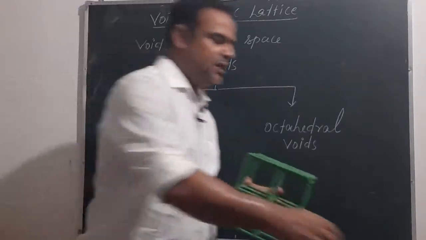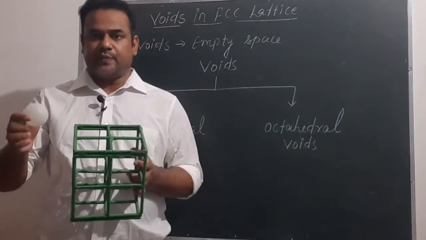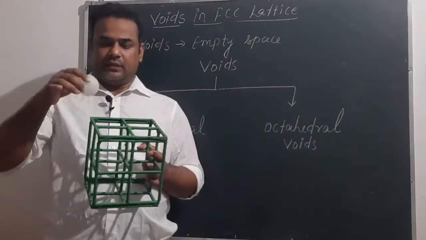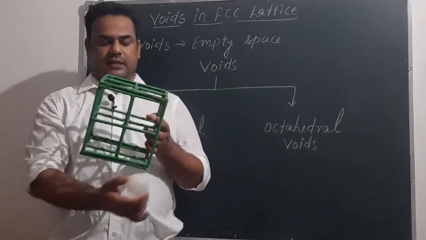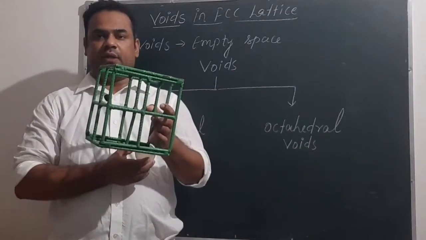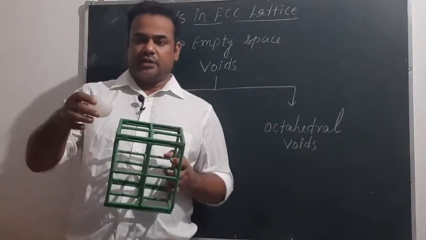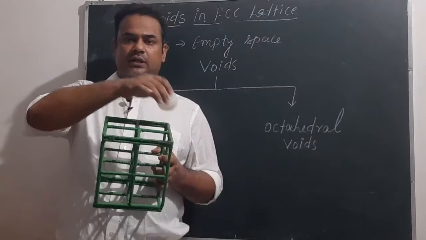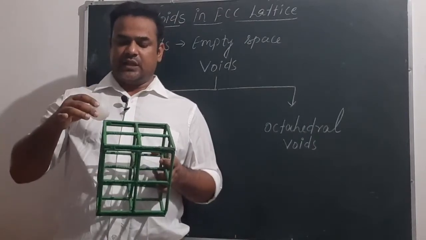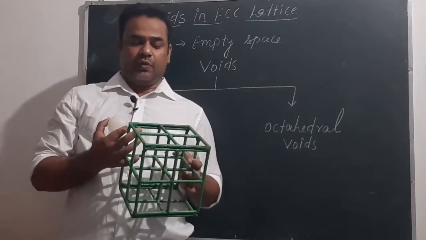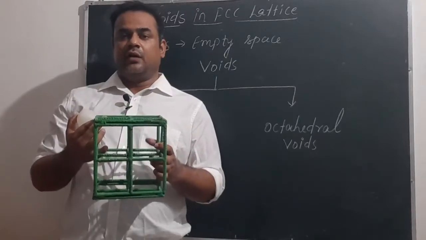Abscissi lattice means the constituent particles are present at all the 8 corners, here, here, here, here, this point, this point, this point and this point. You have to imagine that these constituent particles are present at all the corners. Here it is present. I cannot keep all the 8 balls together on this model.